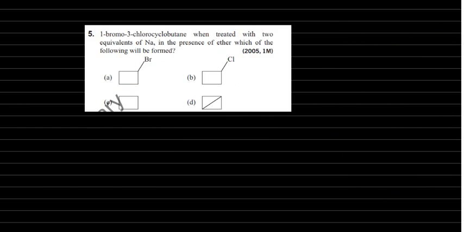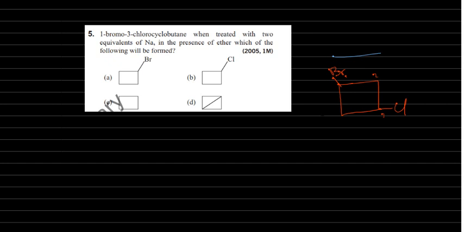Next, 1-bromo-3-chlorocyclobutane. First you write the structure. Cyclobutane, 1-bromo, 3-chloro: 1, 2, 3, third position chloro.